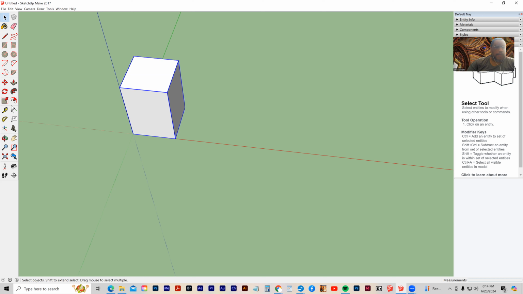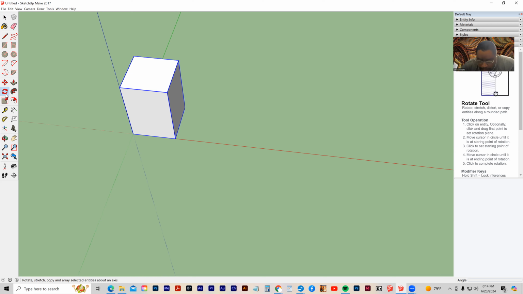So now with the object selected, I grab my rotate tool. The way the rotate tool works is that the different ways I rotate come up on the protractor, red or green or blue, and I can force it to one axis or another. If I tap the up arrow, I force it to the blue. If I tap the right arrow, I force it to the red. And if I tap the left arrow, I force it to the green. So let's force it to the blue.